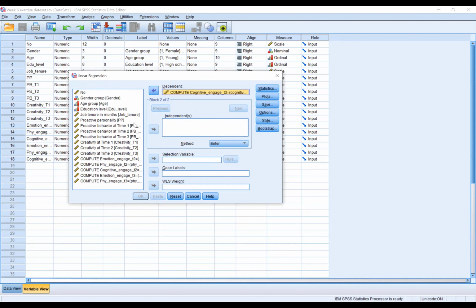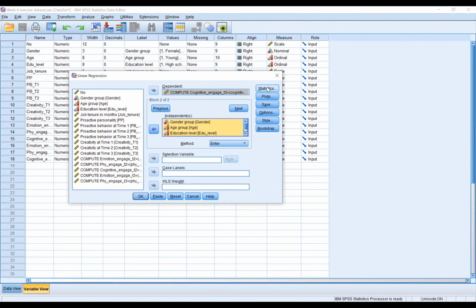And then for the control variable, that is cognitive engagement at time 2, we put it in the first step under the independent box. Then we click on Next and choose the independent variables, gender, age, education level, and job tenure, under the independent box.